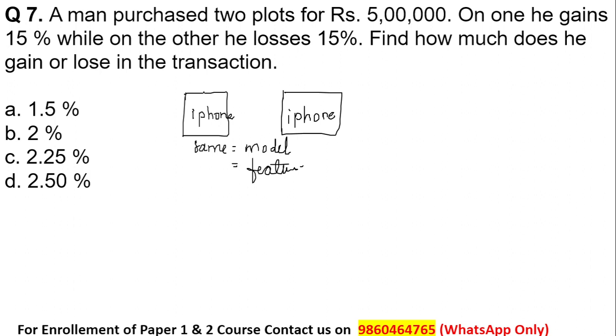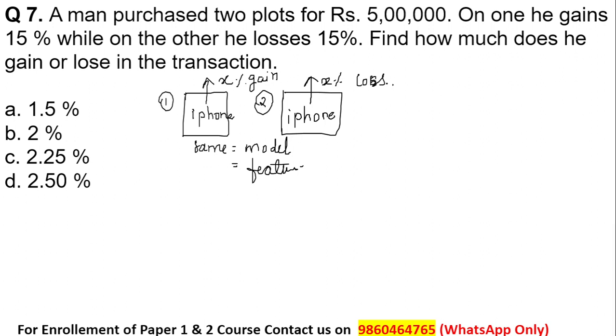When I sell iPhone number 1, I will gain X% profit. And if I sell the second iPhone, I'll have X% loss. It means on the first iPhone I gained an amount, but on the second iPhone I lost the value. So there are two iPhones, both the articles are the same.